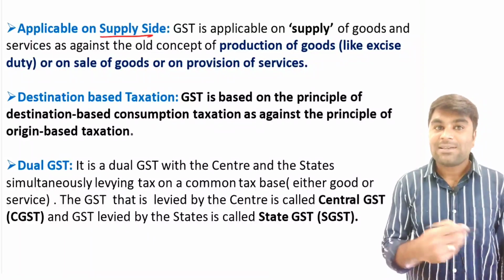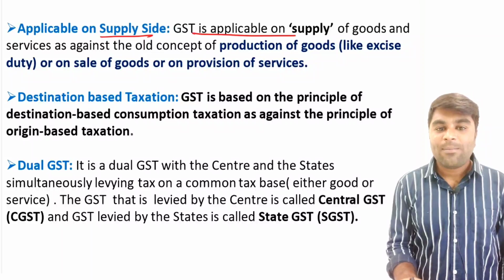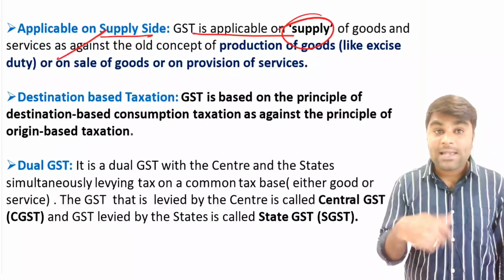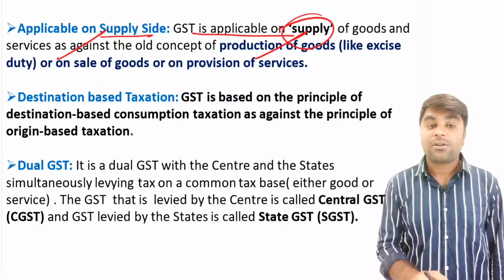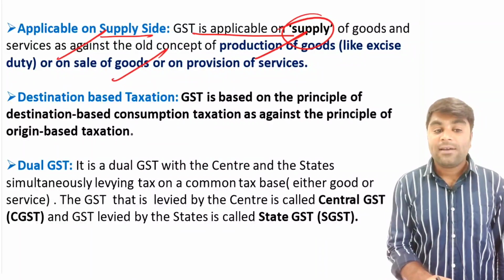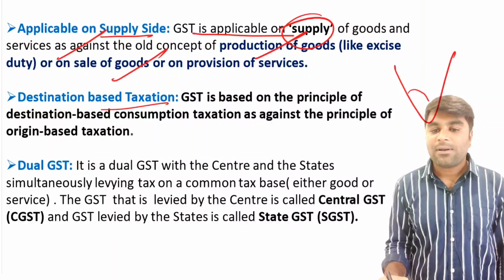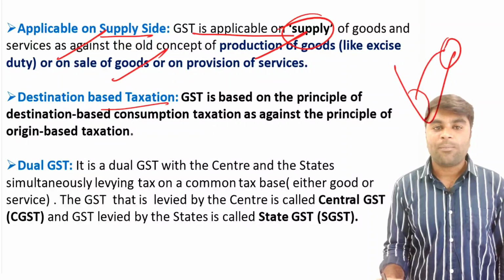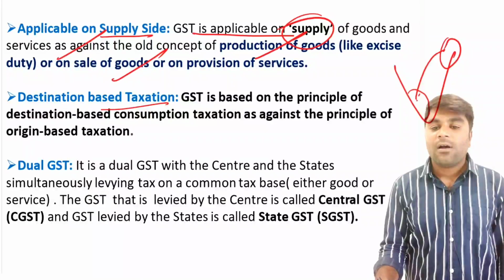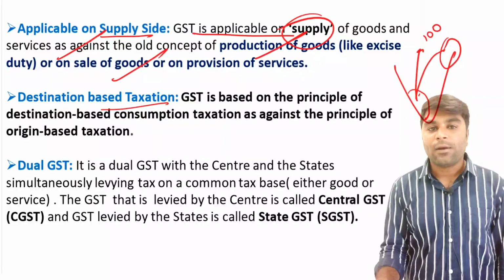Applicable on supply side. These are the features of the GST. GST is applicable on supply of goods and services, as against the old concept of production of goods, right? It is a destination based taxation. What is the meaning of destination based taxation? See, for example, in Kerala a good is produced and it is being transported to the state of Odisha. Now here, see guys, imagine the tax is 100 rupees on that particular good.